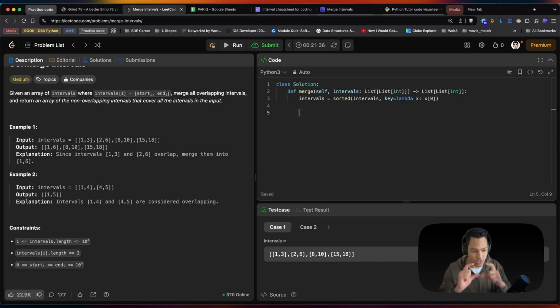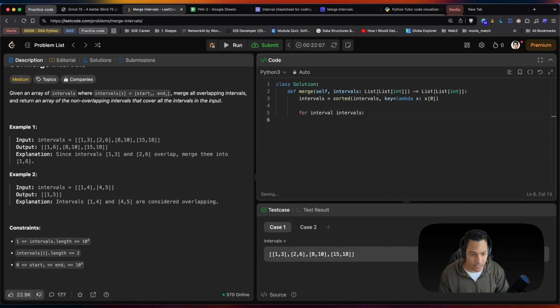Since the positions are sorted already within the particular interval, we know it's going to be in ascending order, right? The next thing we need to do is for any interval, we're going to iterate over this list. We're not necessarily going to need indexes until we have to manipulate that last item, right? So for any interval in intervals, we know our list is already sorted. That's all we're going to need there.